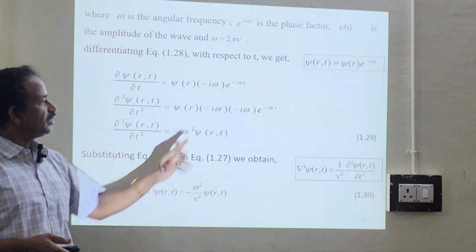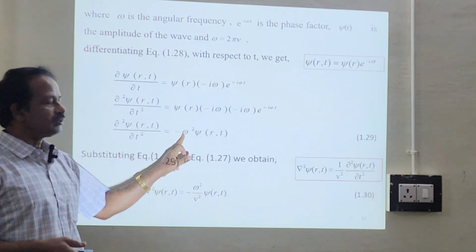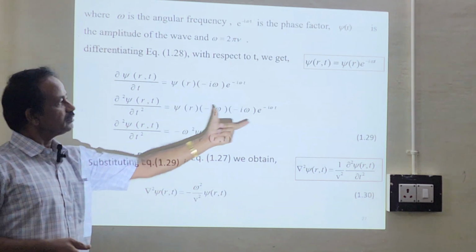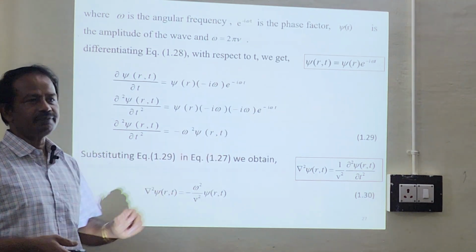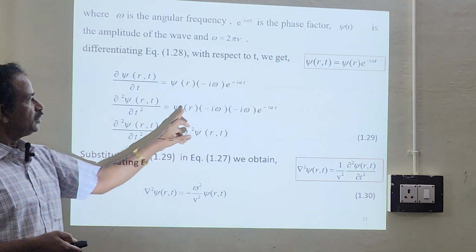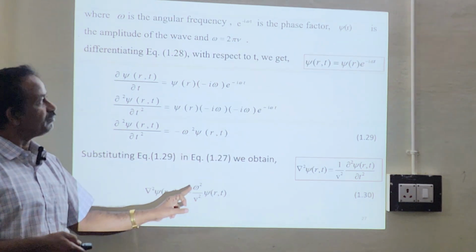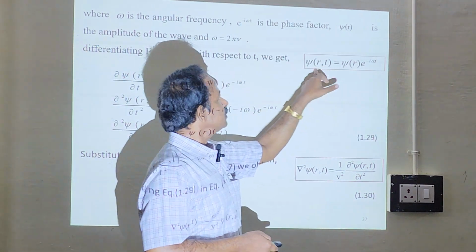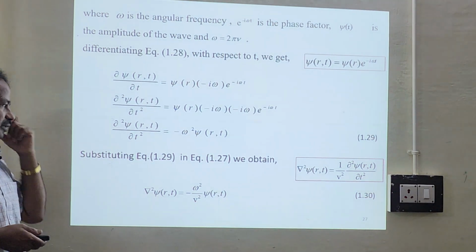Minus minus plus, and i squared is minus 1, so minus omega squared. Combining, psi of r e power minus i omega t is psi of r comma t. So we get minus omega squared psi of r comma t.